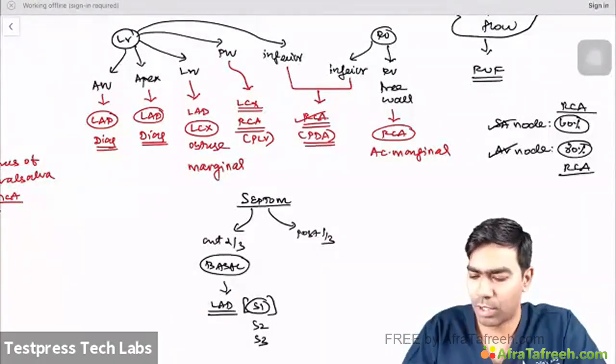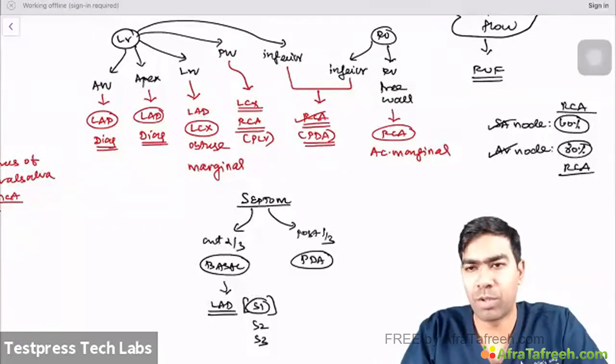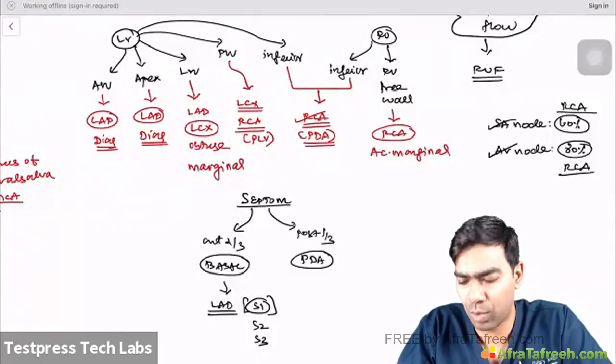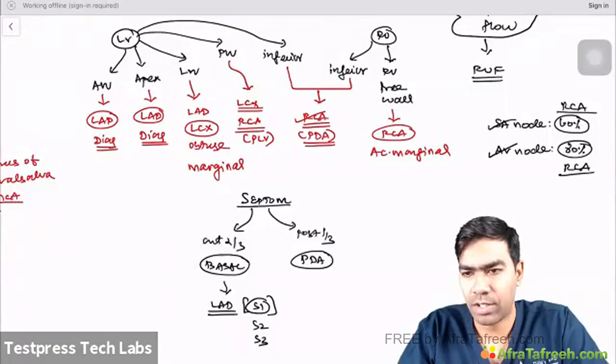The posterior 1/3 of the septum is principally supplied by the posterior descending artery, and posterior descending artery may have different sources. Let me tell you, that is the one that is going to tell you the dominance as well. This must be clear. So let us recap.